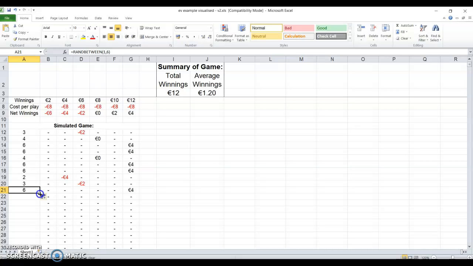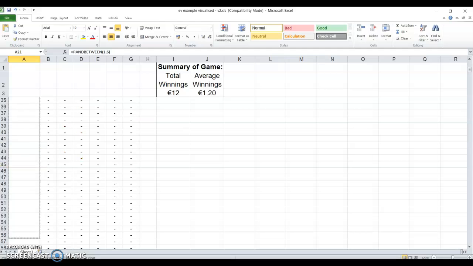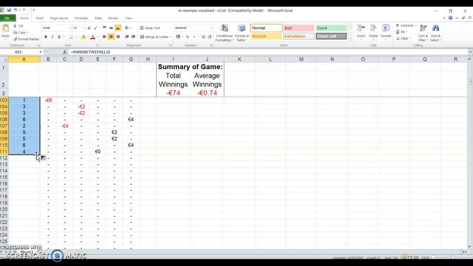All right, so what happens if I extend this out and say 100 times? Well, now we've lost €74, so on average we've lost 74 cents. I'm still beating what I'd expect. I'd expect to be losing €1 on average, and I'm only losing 74 cents. So I'm beating expectations, but I am €74 down.